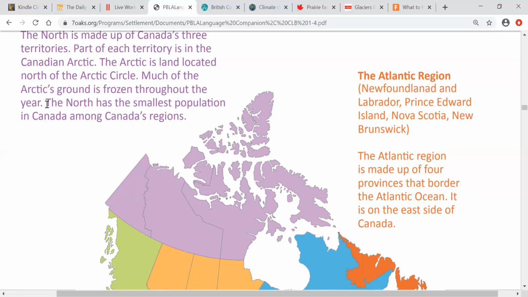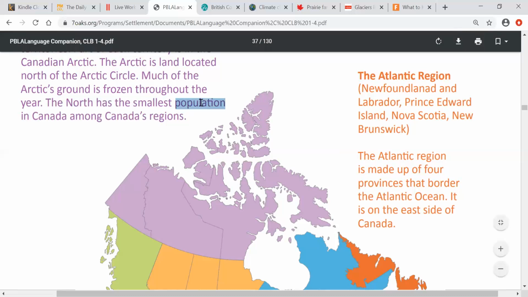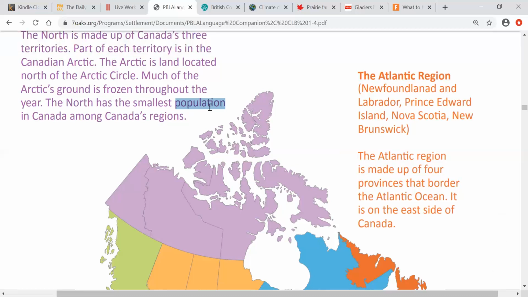The north region has the smallest population in Canada among Canada's regions. What does this mean? Smallest population. Population is how many people live in one place.